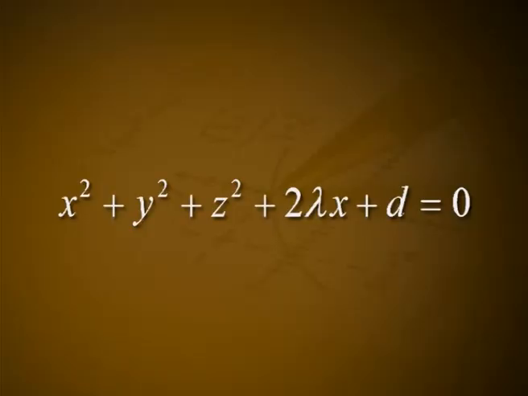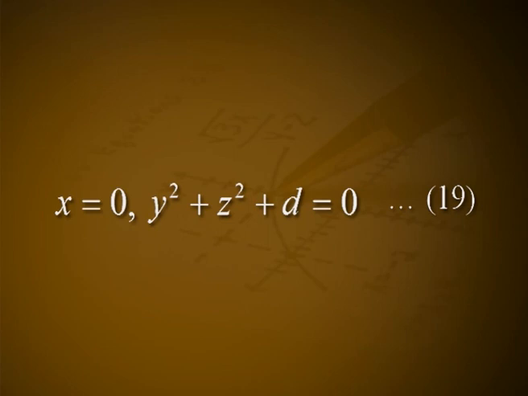Solution. Let a coaxial system of spheres be given by x² + y² + z² + 2λx + d = 0. This intersects the radical plane x = 0 in a circle x = 0, y² + z² + d = 0, equation number 19. The radius of this circle is √(−d).